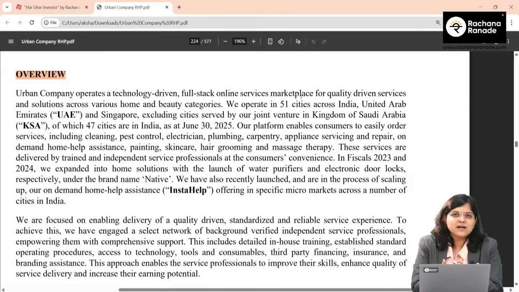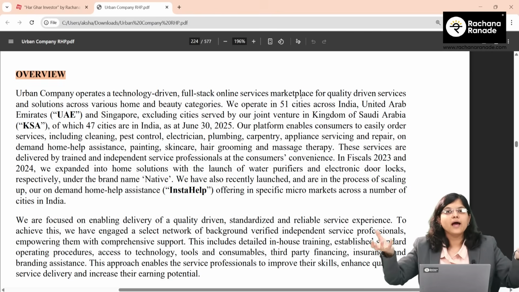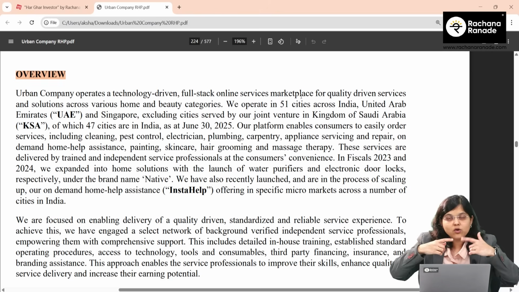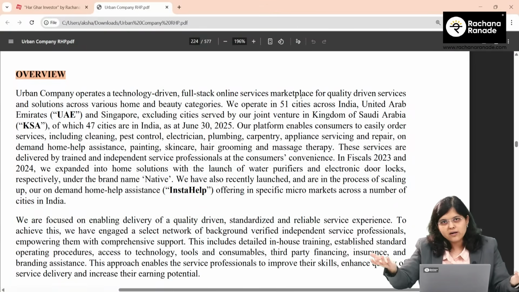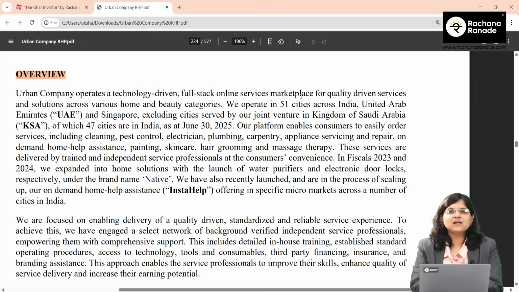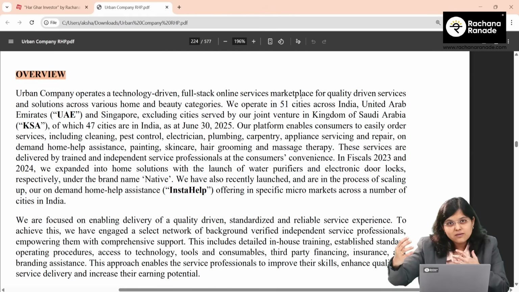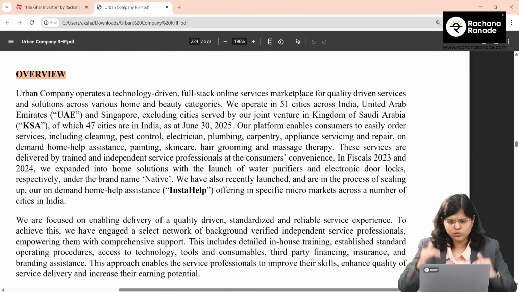Now, Uber is about connecting people who want to ride from point A to point B. We have taxi drivers on the other hand, and who coordinates them is the marketplace, which is Uber. Similarly, for home services and beauty services, it is Urban Company, where there are people who want such services and service providers at the other end. But of course, the company says that we are not just a sheer connector for these two, but we also have our own data-driven technologies. We provide a lot of training services to the service providers, and a lot more things as well, right?